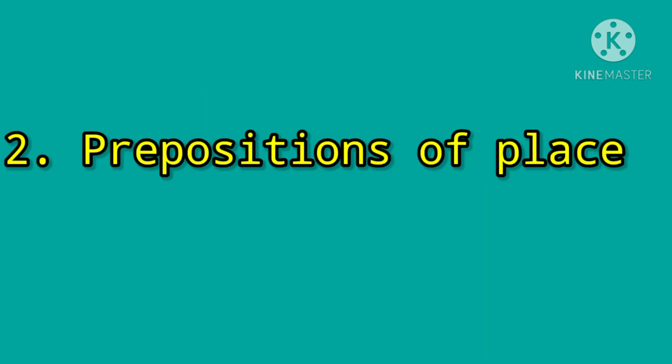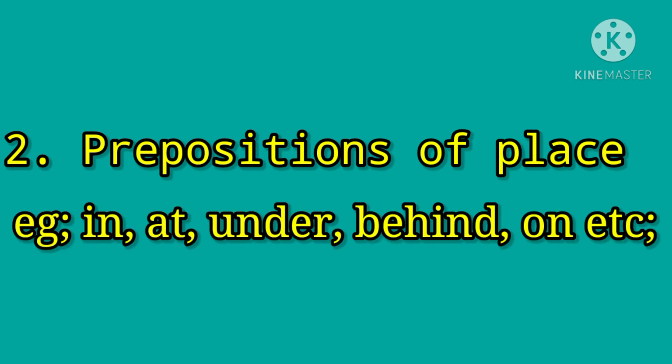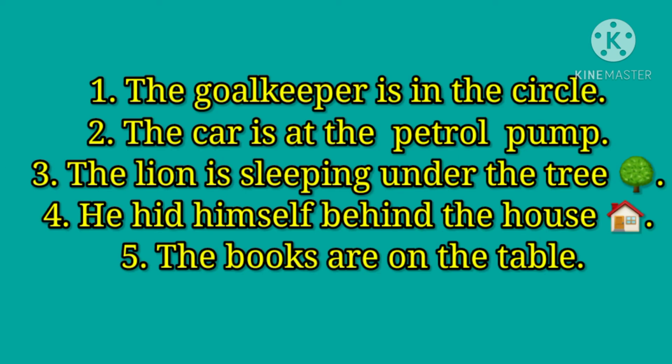Now the second one, prepositions of place. As we can understand from the title itself, these prepositions are used to denote the place. Examples: in, under, at, behind, on, etc. Now let's see some examples. The goalkeeper is in the circle. Second sentence, the car is at the petrol pump. Third sentence, the lion is sleeping under the tree. Fourth, he hid himself behind the house. And the last one, the books are on the table.